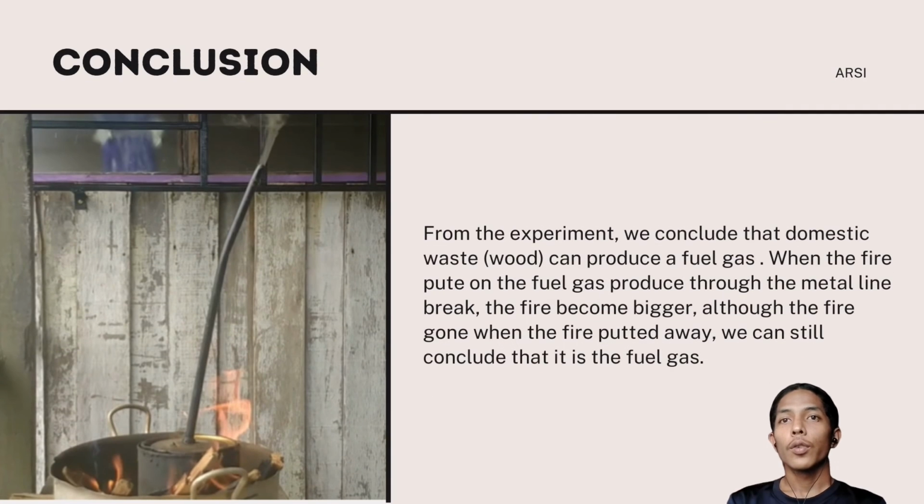Okay, for the conclusion from the experiment, as you can see from the video of the experiment, we conclude that domestic waste, which is wood, can produce a fuel gas. When the fire is put on the fuel gas produced through the metal brake line, the fire becomes bigger. Although the fire went out when the fire was put away, we can still conclude that it is the fuel gas.